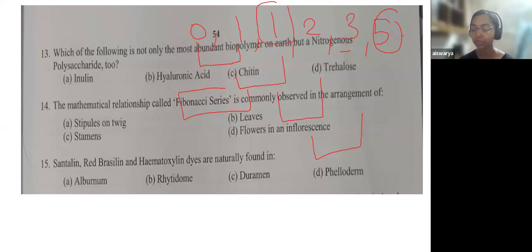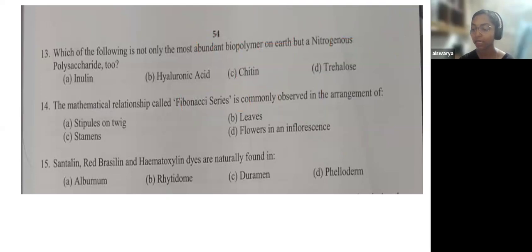See, the mathematical relationship called the Fibonacci series is commonly observed in the arrangement of option A, stipules on twig, B, leaves, C, stamens, D, flowers in an inflorescence. Fibonacci series means a continuous pattern of arrangement, a spiral arrangement or a circular arrangement. Where do you observe this? This can be observed in flowers as well as leaves, but it is more commonly observed in leaves. We call it phyllotaxy. So Fibonacci series is commonly observed in the arrangement of leaves.